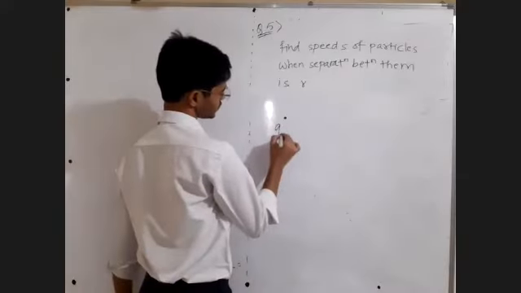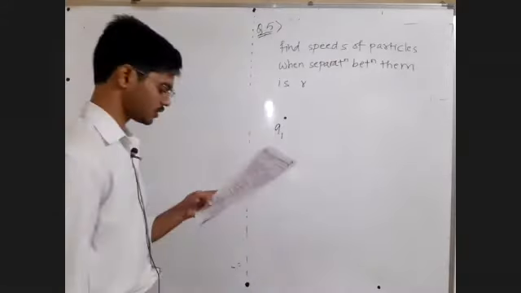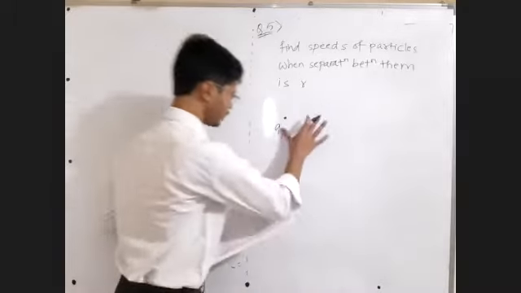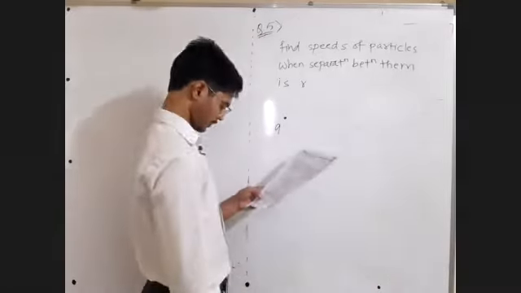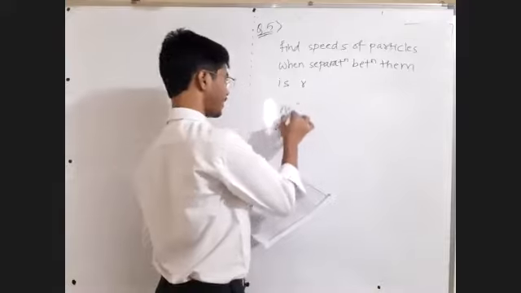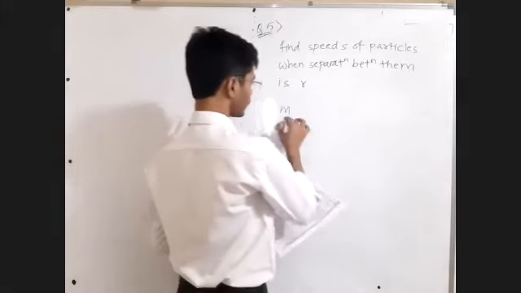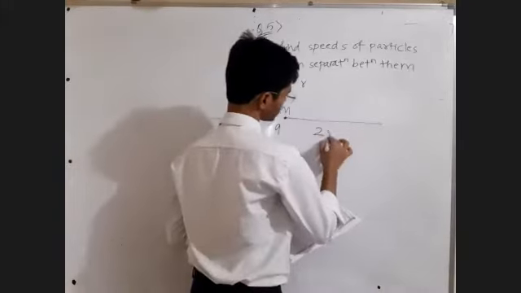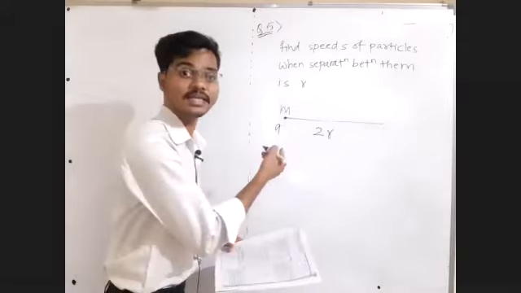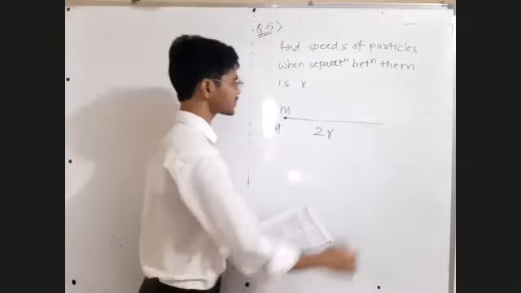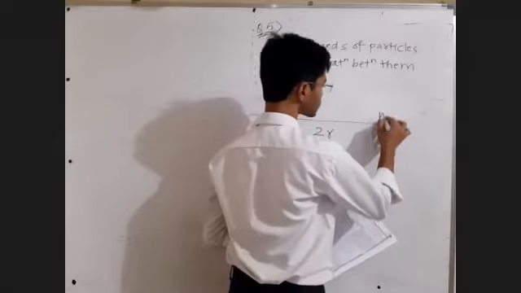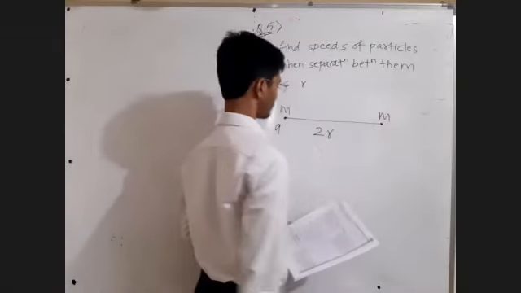The first charge has value equal to q. It has mass equal to m. Their separation is given as 2r, which means this is the initial separation. Another mass, small m, and on that mass, what is the charge?